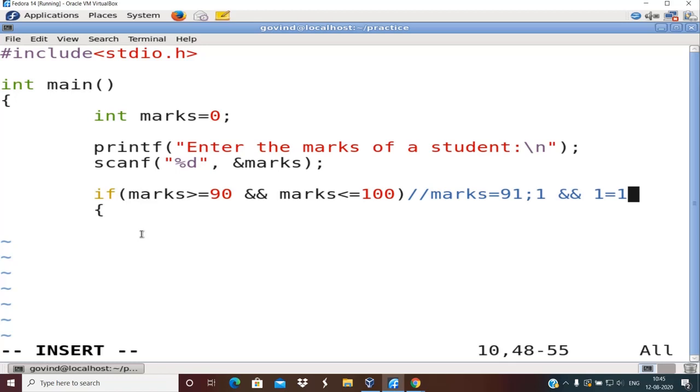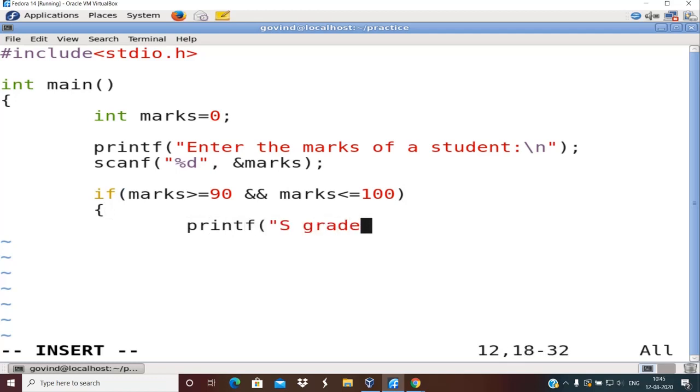Okay. So if any one of these two conditions is false, the logical AND returns false. False means it will not execute the body of the if. Okay. So I'll now erase this part. Continue with the program. Printf S grade. Right. Next. Now I want to print the condition for A grade. So I'll use else. We are actually not done with the program.